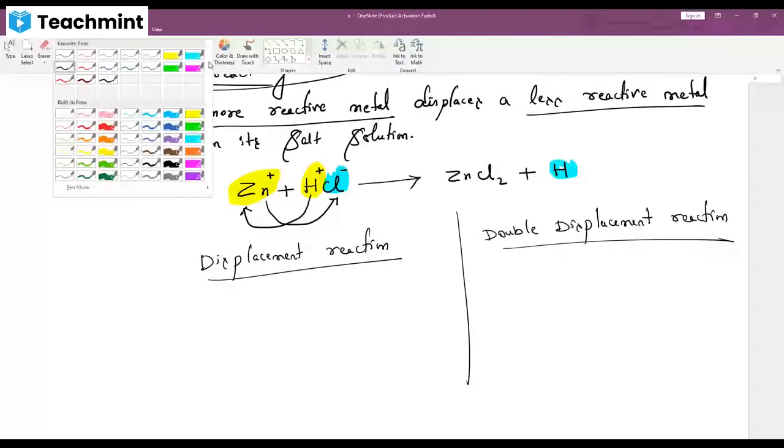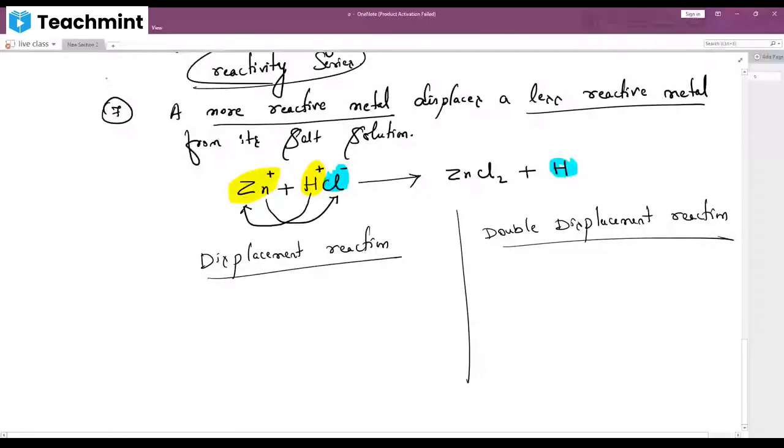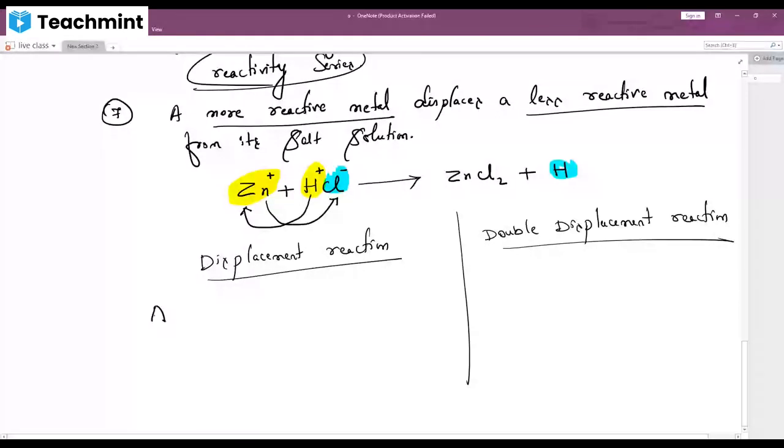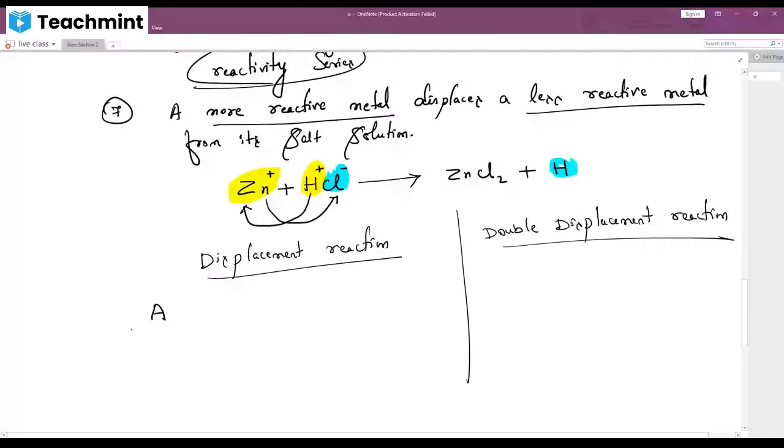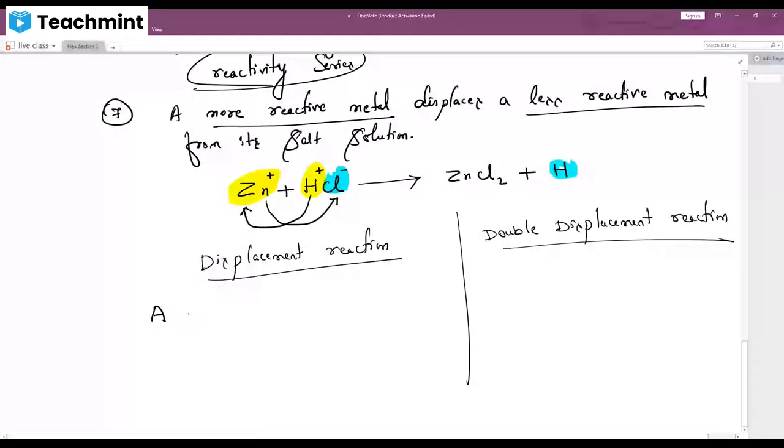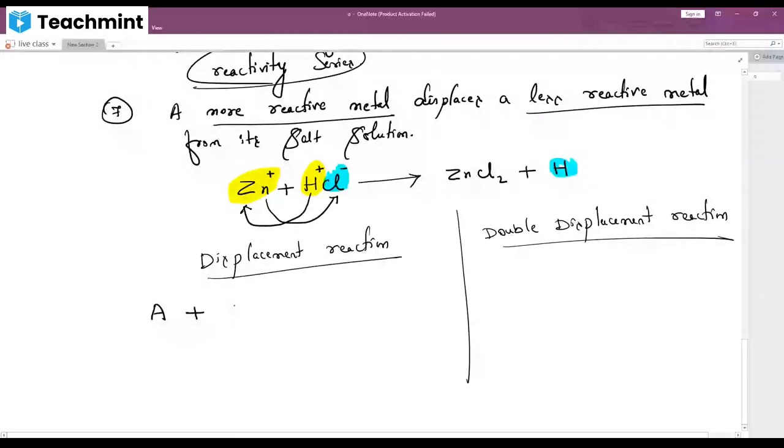See children, in displacement means what? I'll give one beautiful and very interesting example for this. Never in your life will you forget it. Let me say here we have A. Who is he? A. Any doubts? Understood? Now he will react with B and C. A plus BC.